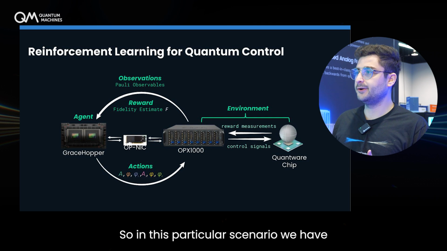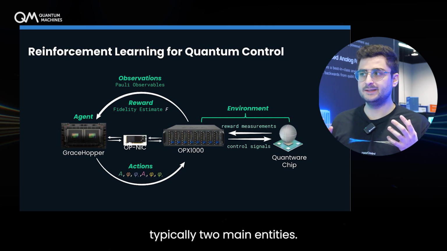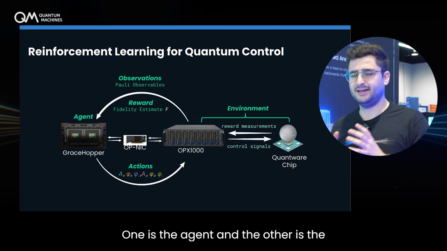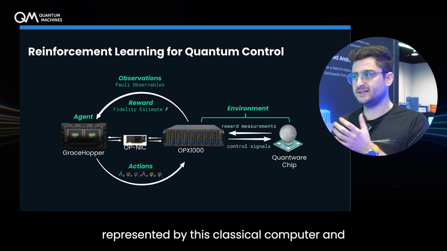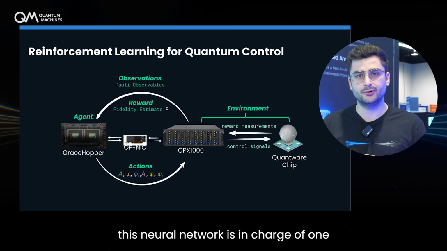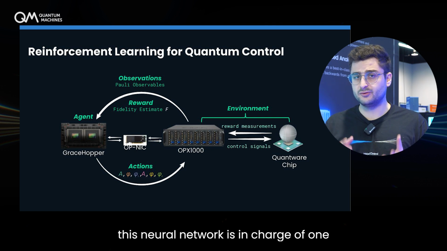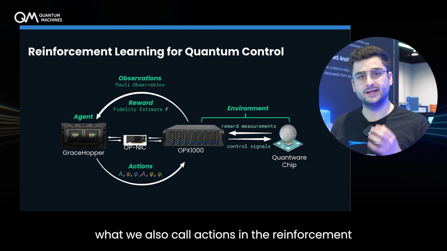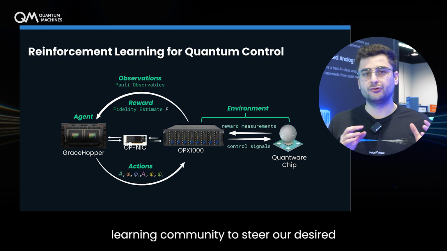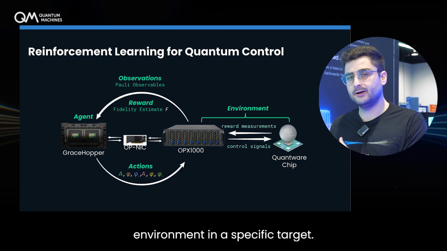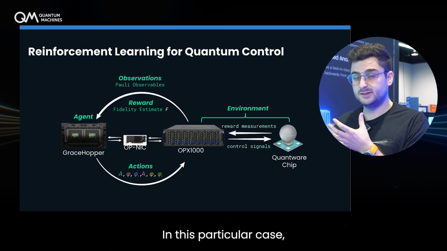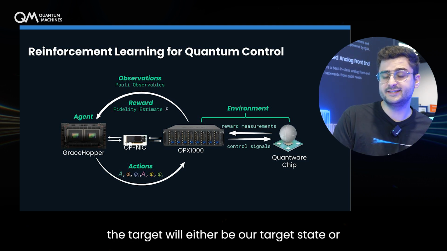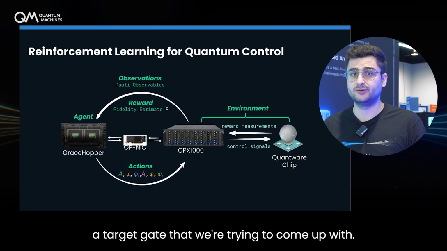So in this particular scenario, we have typically two main entities. One is the agent, and the other is the environment. The agent, represented by this classical computer and this neural network, is in charge of one mission: finding the right set of parameters, what we also call actions in the reinforcement learning community, to steer our desired environment in a specific target. In this particular case, the environment is our quantum computer, and the target will either be our target state or a target gate that we're trying to come up with.